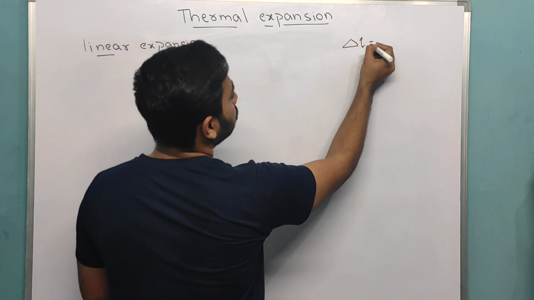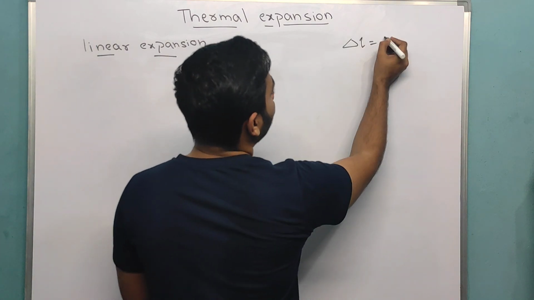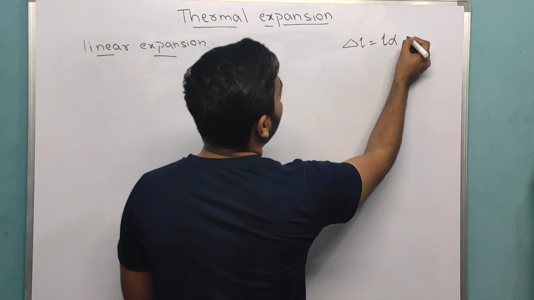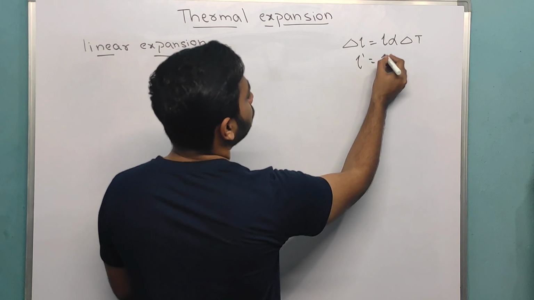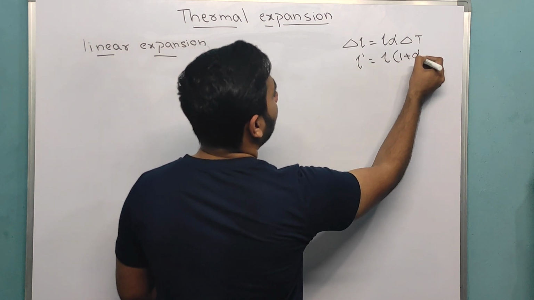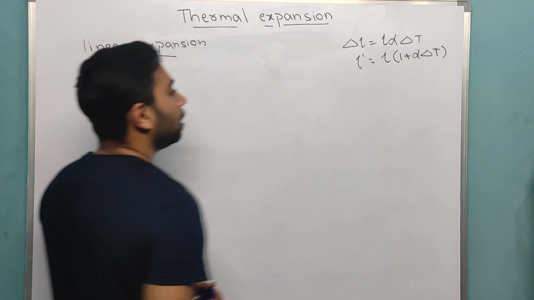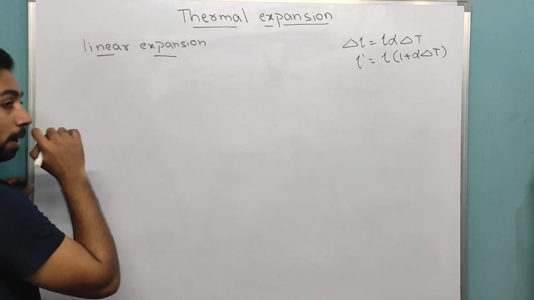Change in length is equal to L alpha dou T, where dou T is the change in temperature. Final length is equal to initial length times (1 plus alpha dou T). Correct? Now come to this one small example.